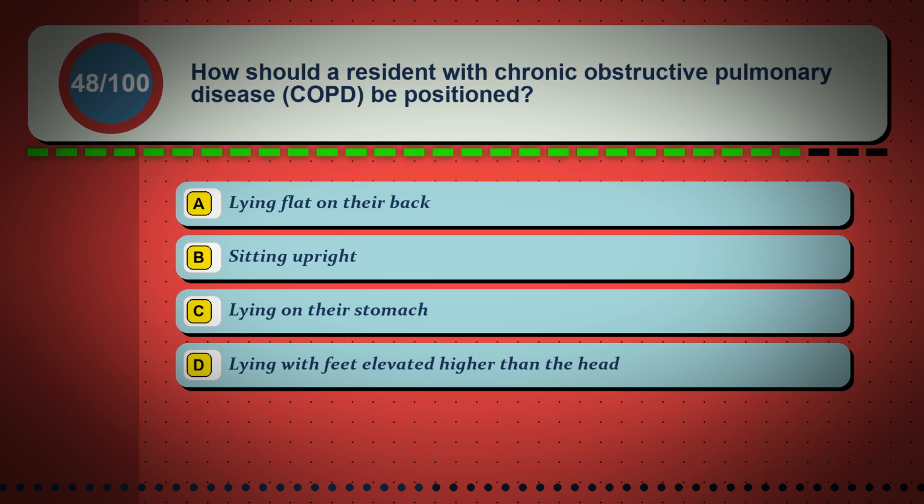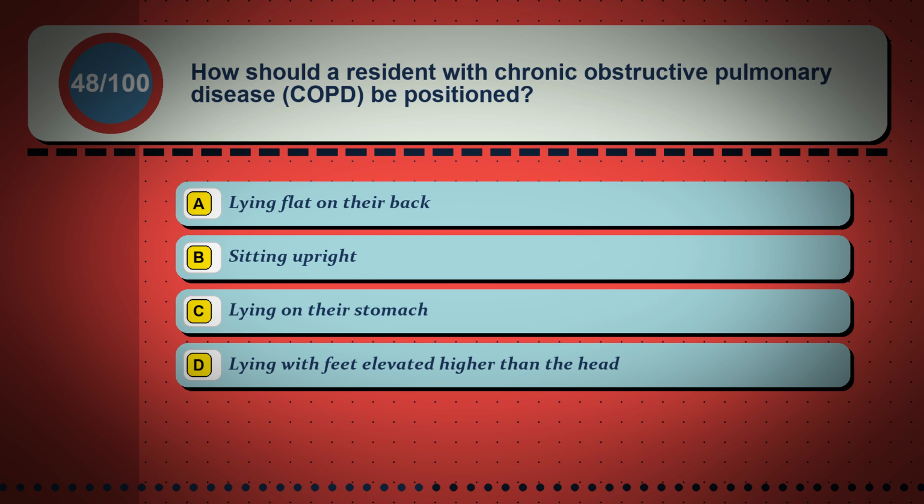Question 48. How should a resident with chronic obstructive pulmonary disease, COPD, be positioned? Option A, lying flat on their back. Option B, sitting upright. Option C, lying on their stomach. Option D, lying with feet elevated higher than the head.